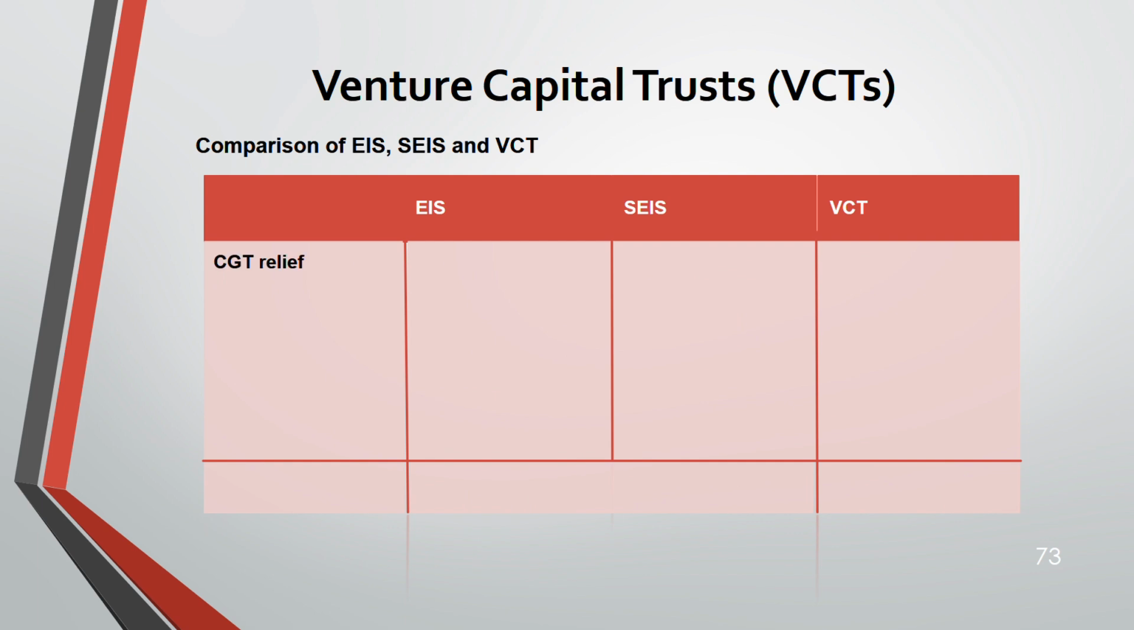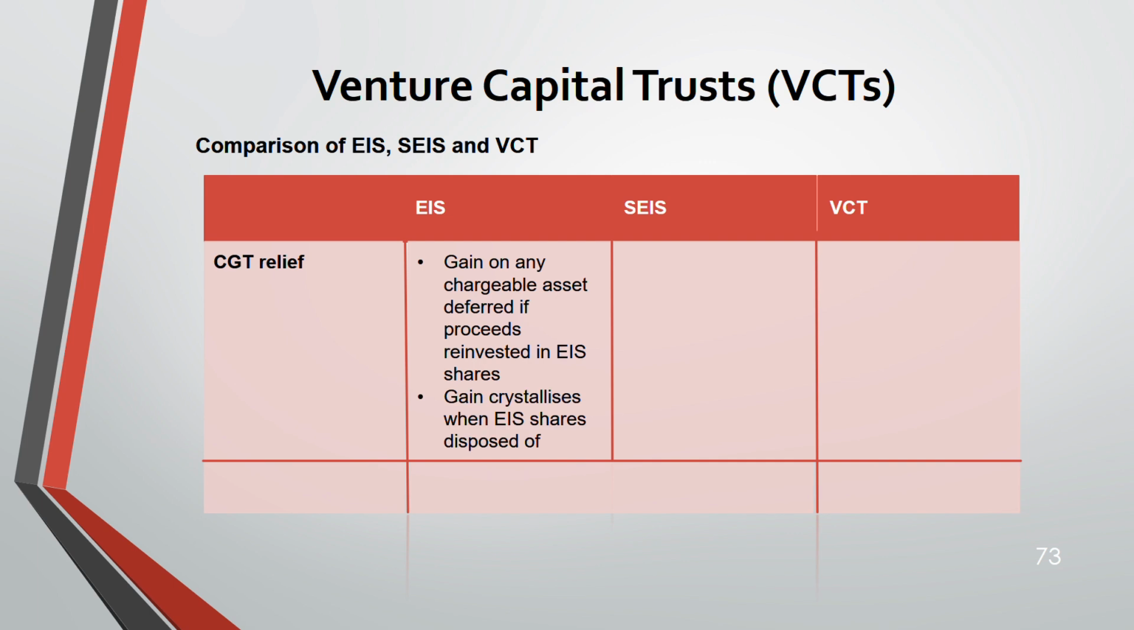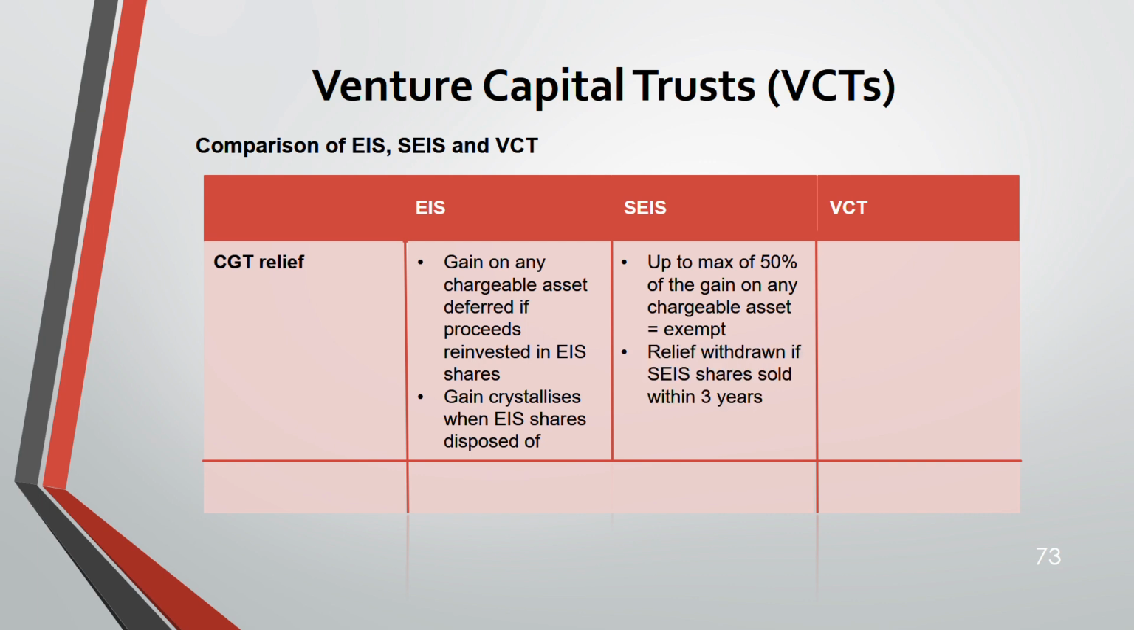Now, CGT relief. Gains on any chargeable asset are deferred if you are investing the proceeds, I mean reinvesting the proceeds, in EIS shares. The gain then becomes chargeable when you dispose of the EIS shares. Here up to 50% is exempt. And relief is withdrawn if SEIS shares are disposed of within 3 years.